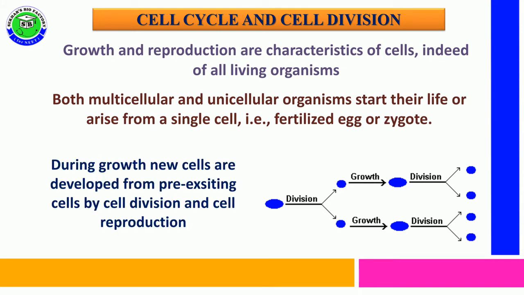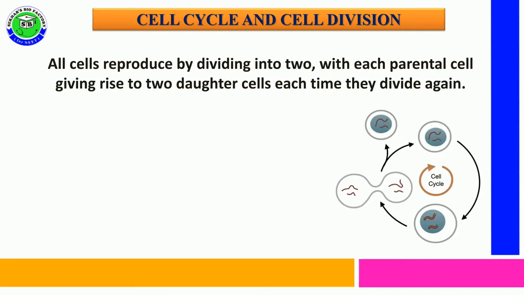So during growth, new cells are formed from a pre-existing cell with the help of cell division, and every newly produced cell again undergoes the next division. It is referred to as reproduction. All cells reproduce by dividing into two daughter cells from each parental cell. After completion of this division, it results in the formation of two daughter cells every time, and these two daughter cells can divide again and again.